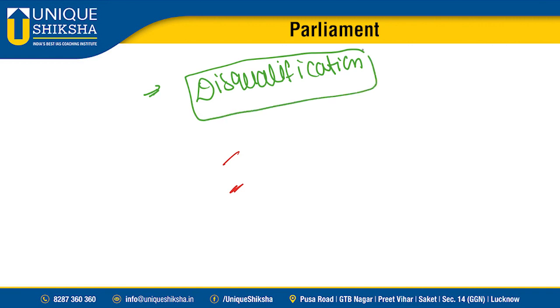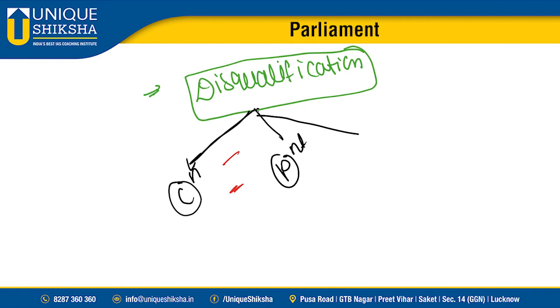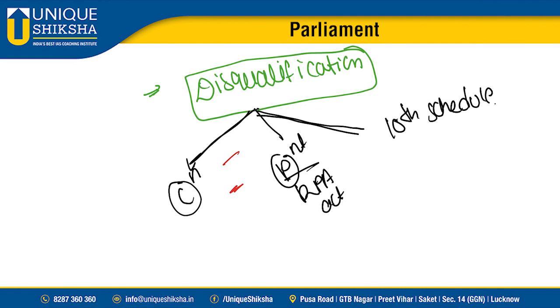Grounds of disqualification for an MP. These grounds of disqualification are given by our constitution. There are some grounds prescribed by our constitution, and some grounds of disqualification prescribed by parliament, that is through the Representation of the People Act 1951. And there are some other grounds mentioned in the 10th schedule. The 10th schedule deals with which amendment, sir? 52nd Amendment Act, the Anti-Defection Law.